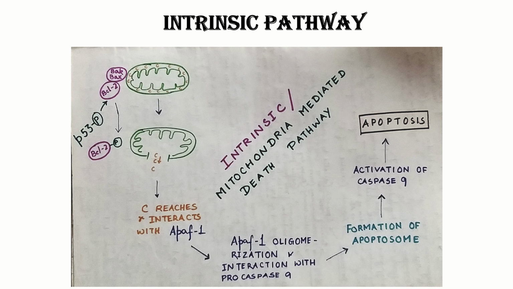Once these procaspase 9 gets associated with this APAF1, it simultaneously undergoes cleavage. It's cleaved from an inactive procaspase 9 to an active caspase 9, which is now going to execute apoptosis.